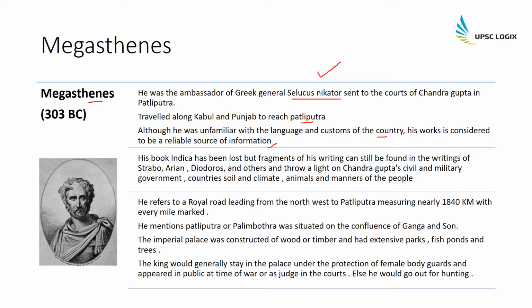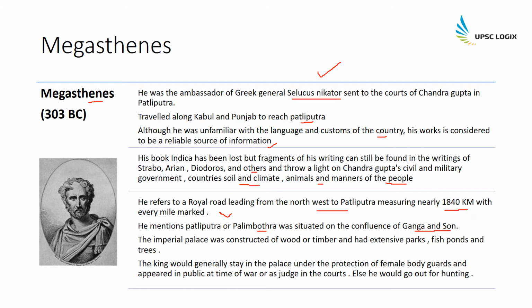So his book was called Indica, and although this book has been lost, the writings are still found in Strabo, Arrian, Diodorus, and others, and they give us a good insight into Chandragupta's civil and military government, the country's soil and climate, animals, and how the people behaved. He also mentions a royal road which led from the northwest to Patliputra and measured 1,840 kilometers, where every mile was marked. He mentions Patliputra as Palimbothra, situated on the confluence of the Ganga and Son rivers.